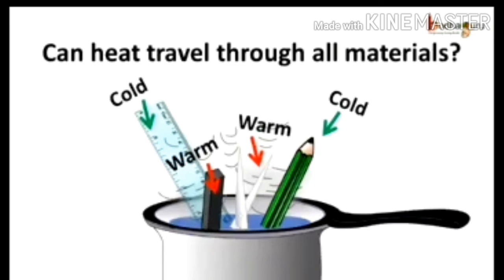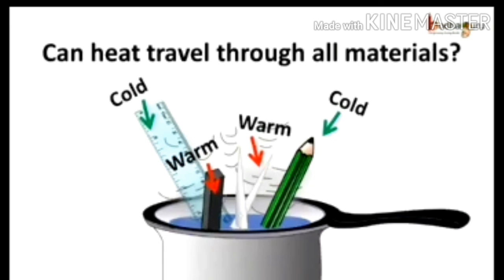Yes, so there is absorption of heat. Understood everyone? Black color can absorb heat faster as compared to white color. That is the reason why in summer season we wear white cloth, and in winter season we wear black or dark color cloth.